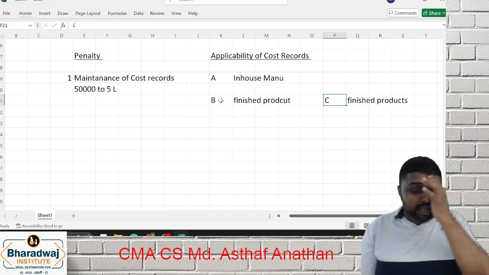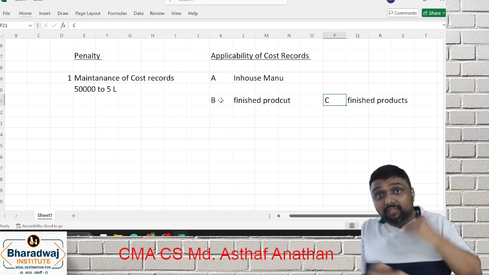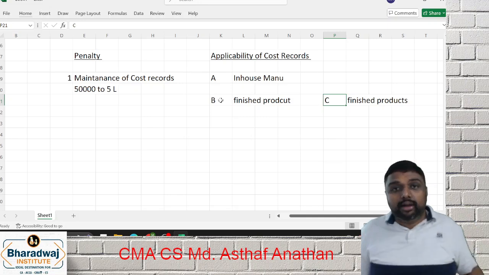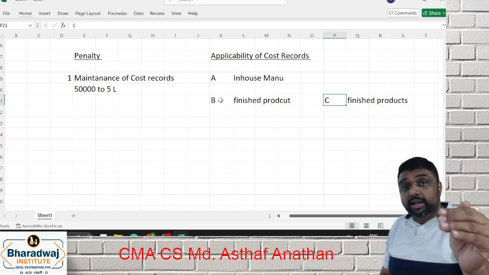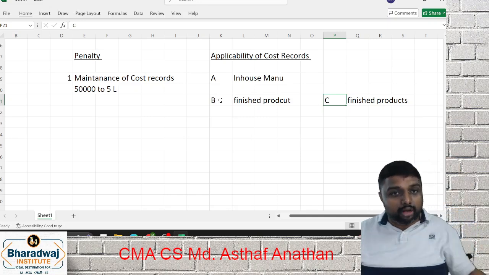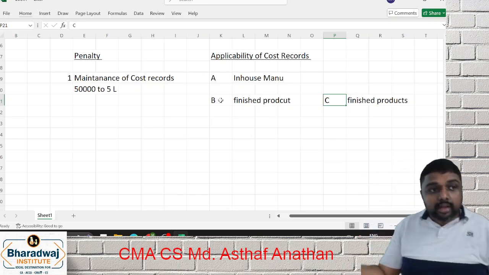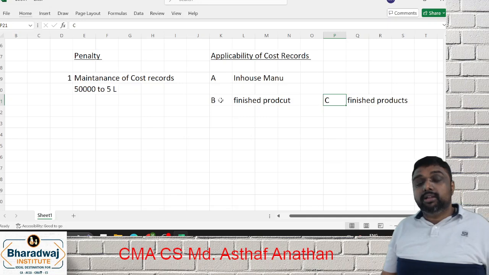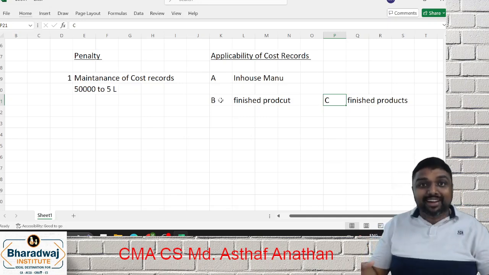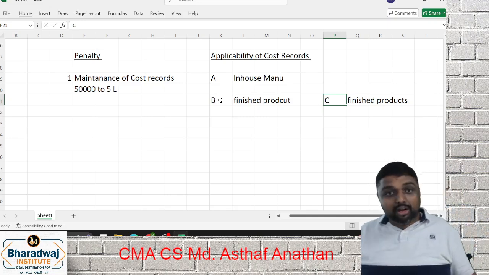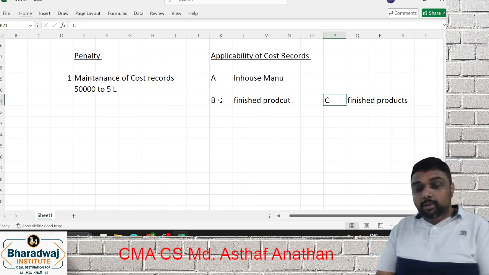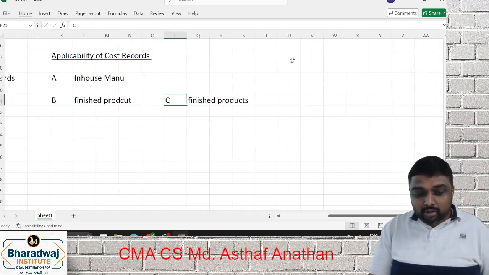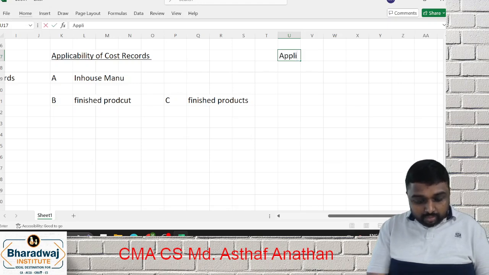I'm repeating the provision again because when you're revising from the book, it will take more time for understanding. In revision, we can discuss very fast. If your final product is covered, the captive production is not required. If the final product is not covered, then captive production is required. If final products are 2 or 3, some of them covered, some not covered, for those not covered, you have to maintain. Are you clear? So this is the main provision on applicability of cost records.